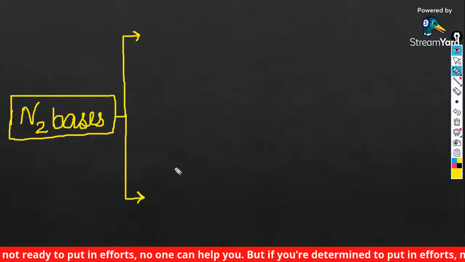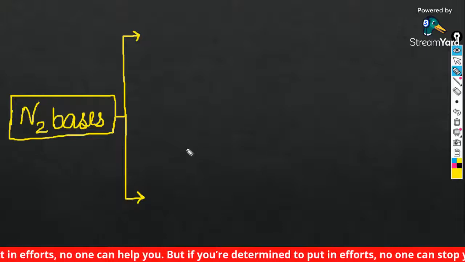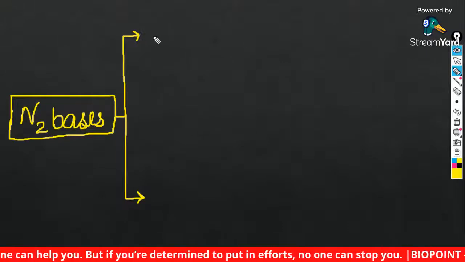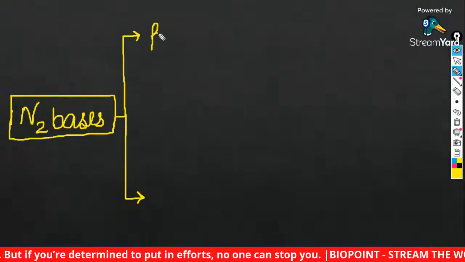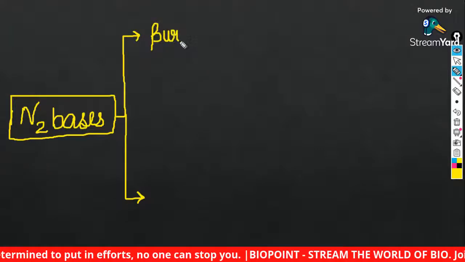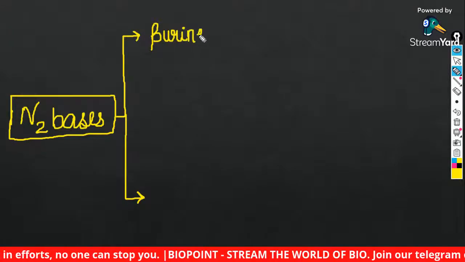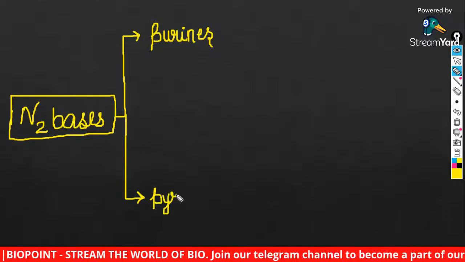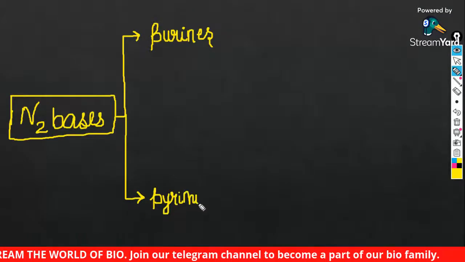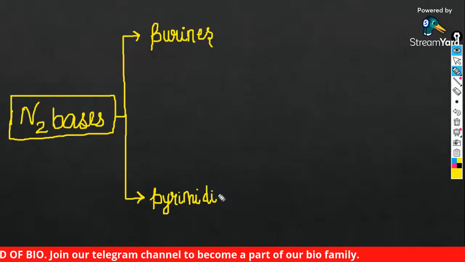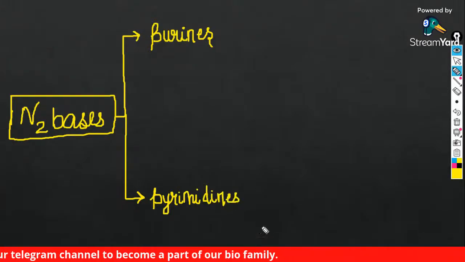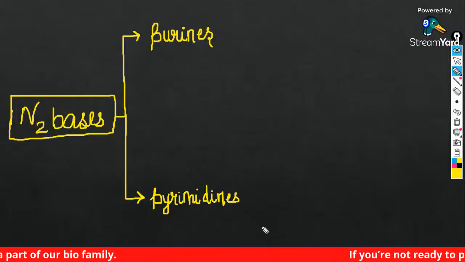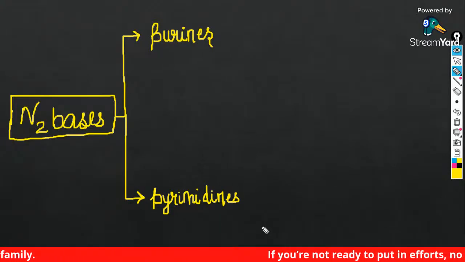Those structures which have a double ring, you will call purines. And those structures which have a single ring, you will call pyrimidines. So purines and pyrimidines are the two different components. Done, everybody?